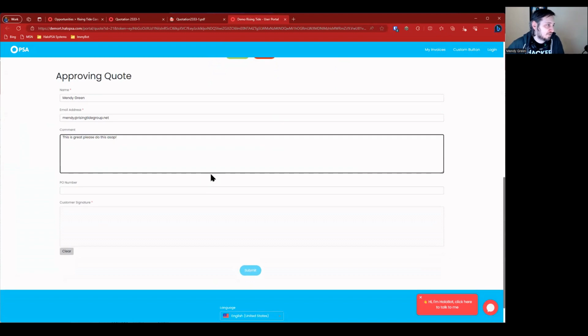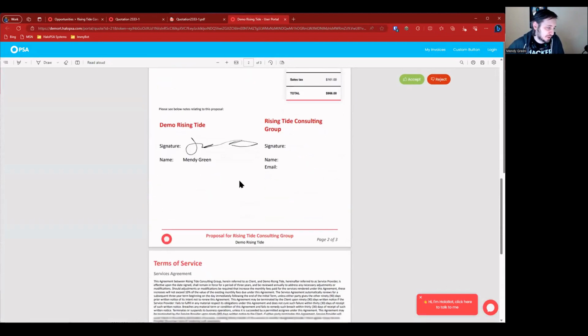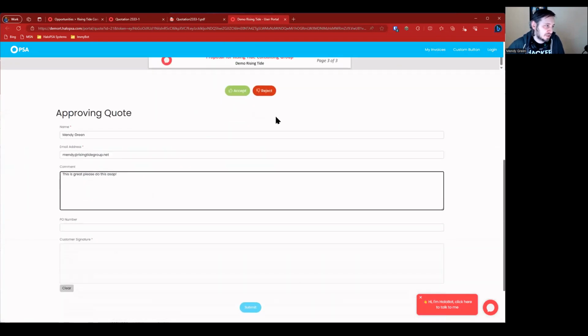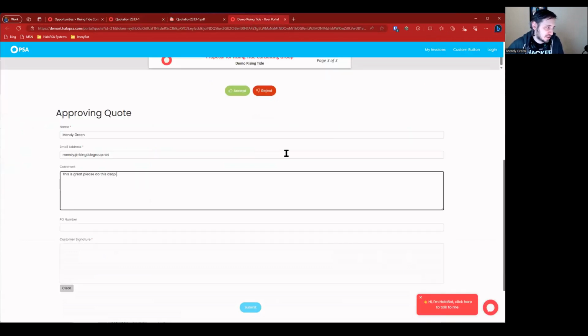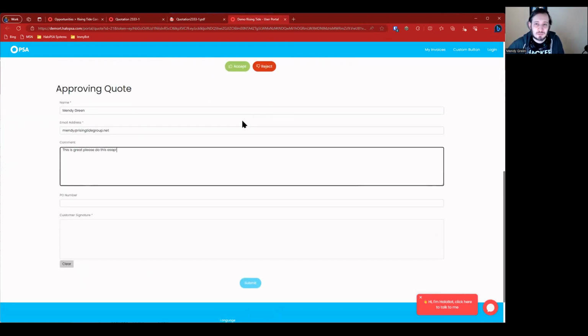Now, if I had optional items on the quote at this point, I would be prompted to select what those items would be. I would get asked if I want to include or exclude those optional items. As the quote creator, I can make an optional item and set it to accepted by default versus unknown or declined. And then the end user will have the option of changing those at the time of clicking the accept button prior to filling this out.